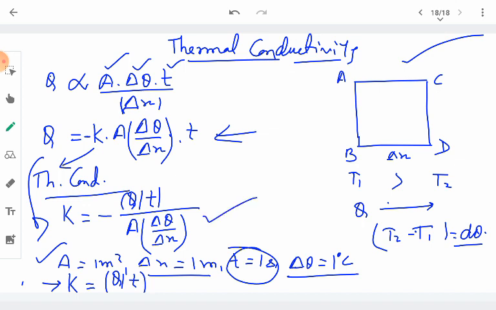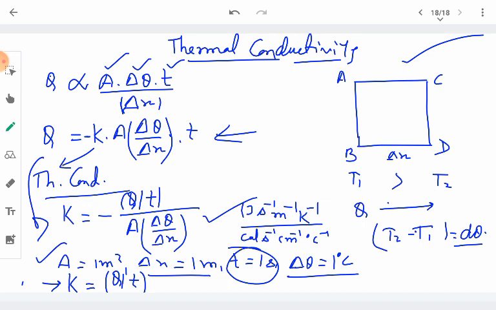From here, the unit of thermal conductivity is joule per second per meter per Kelvin. These are the units in the SI system, and in the CGS system it is calorie per second per centimeter per degree Celsius.